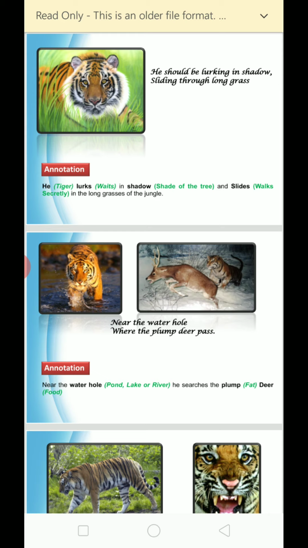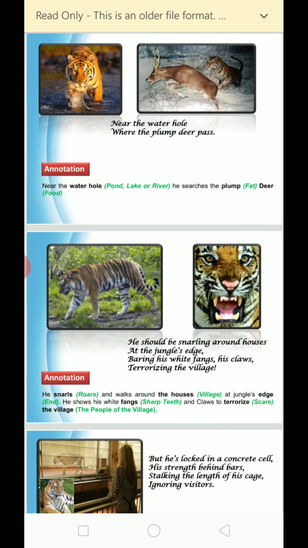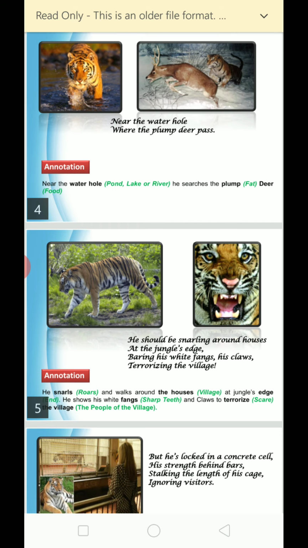Lurking means he should be waiting, hiding there in the shadow, and sliding through long grass near the water hole, where the plump deer pass. Plump means fat. Near the water hole, he would be waiting for some fat deer to pass that way.